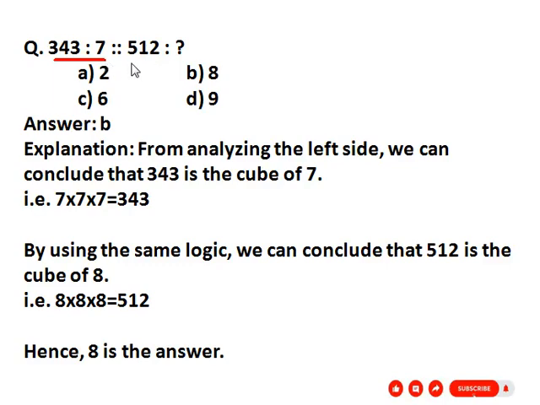343 : 7, then 512 : question mark. So in the first group given 343 and 7. What is the relation between these two numbers? 343 is the cube of 7. So that is 7 into 7 into 7 equals 343.